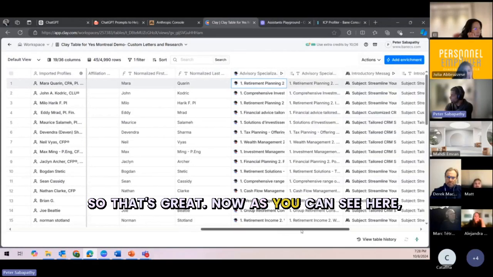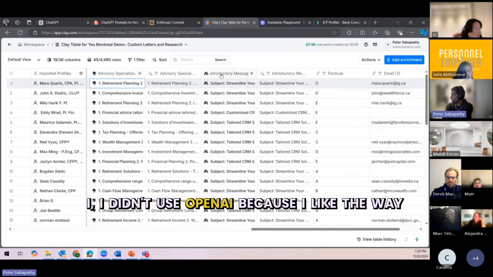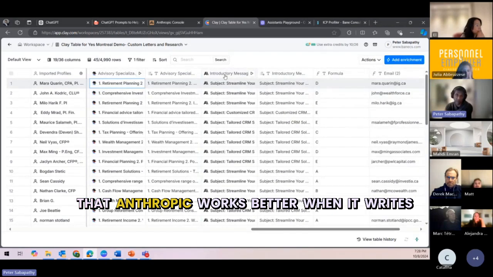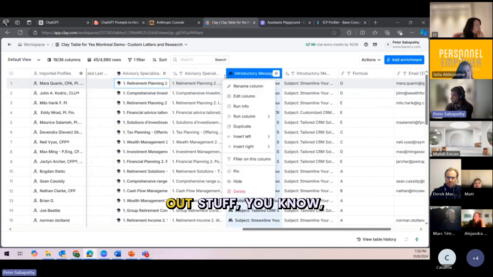So that's great. Now, as you can see here, I didn't use OpenAI because I like the way that Anthropic works better when it writes out stuff.